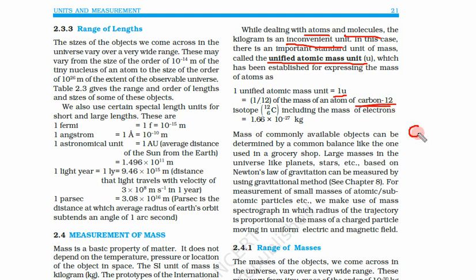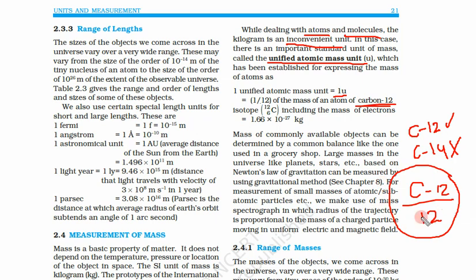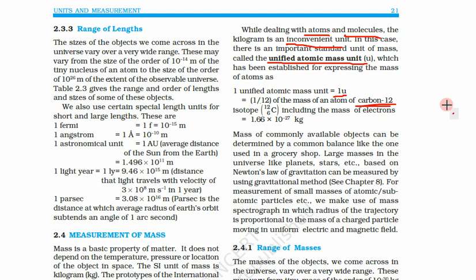So carbon exists in two forms, carbon 12 and carbon 14. We don't take carbon 14, we take carbon 12. So what is the mass of carbon 12? We divide that mass by 12, and that unit is called 1U. So here it is written the mass of an atom of carbon 12 isotope, because the other one is carbon 14. So 6C12, including the mass of the electron. So we are also including the mass of the electron.